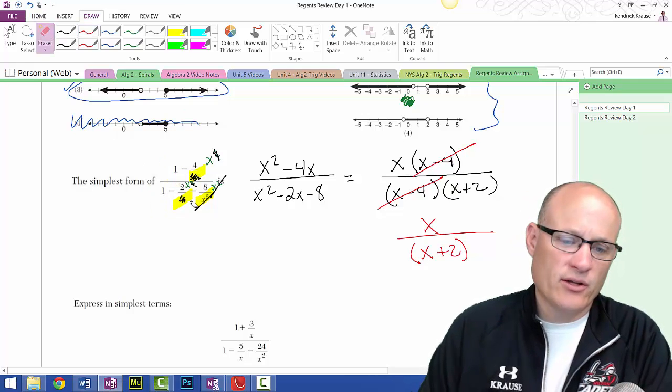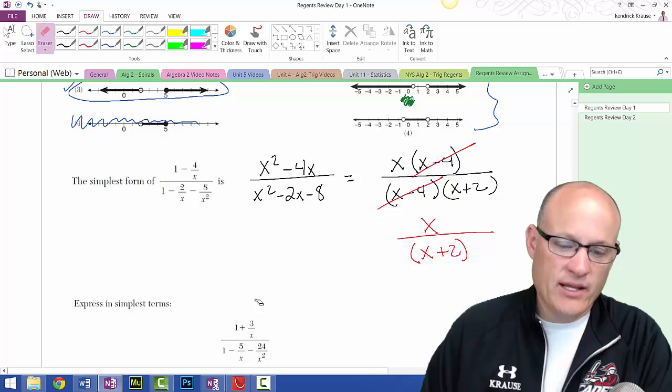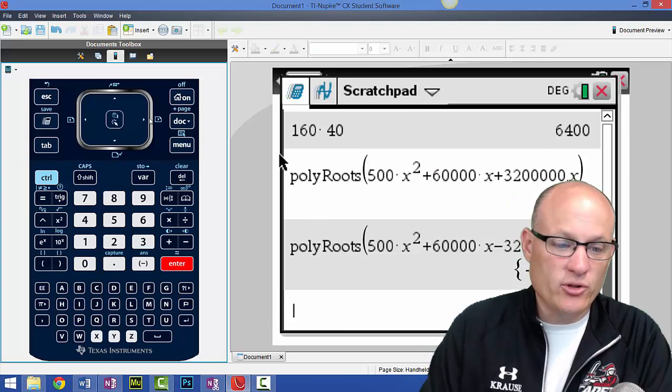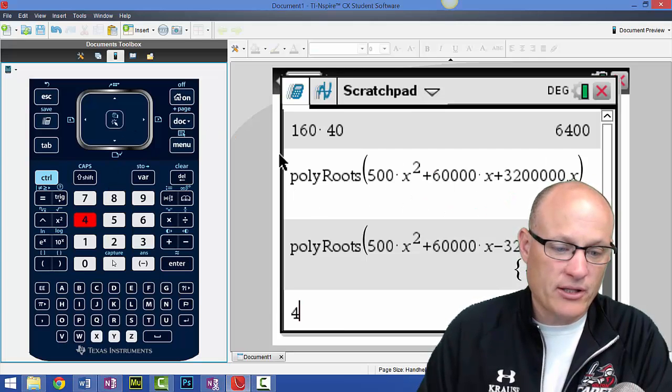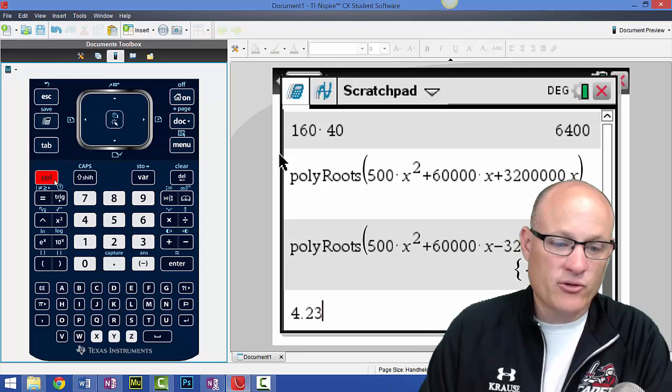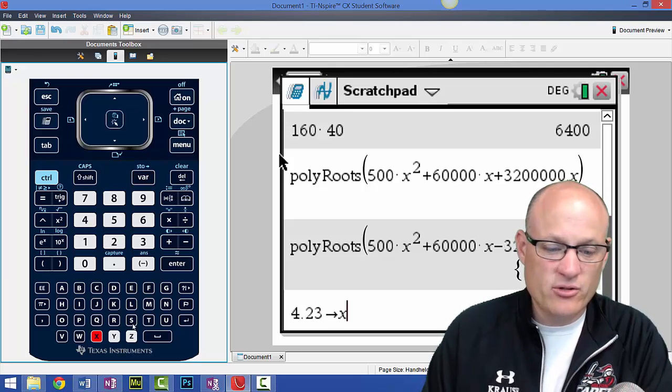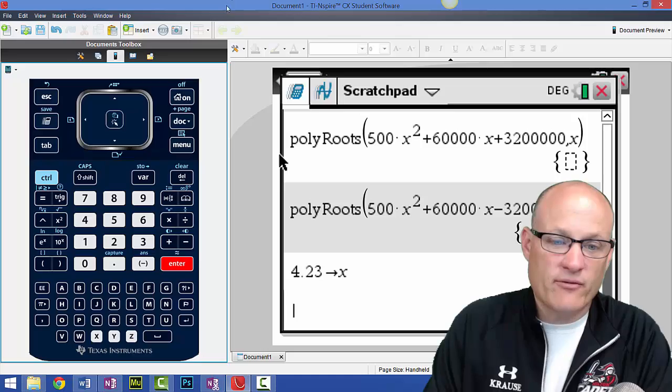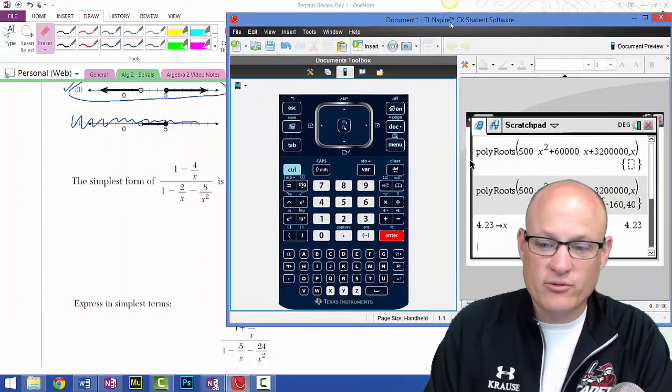Let me erase all this. And this is a pain in the neck, but you can do it. I'm going to take any number, make it complicated, 4.23. I'm going to store it into x. You don't want to do a normal number, just an everyday crazy number. But the calculator is going to do all the work for you anyway.